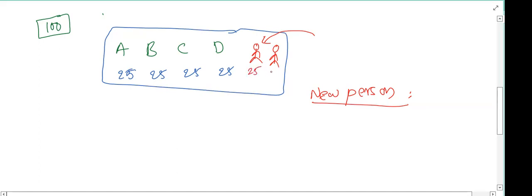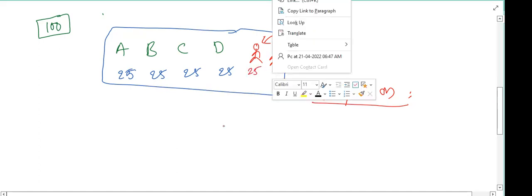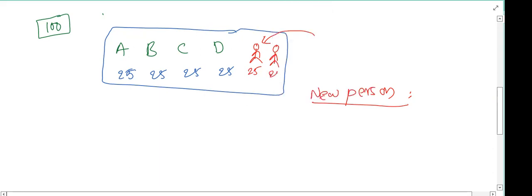Me, 25 rupees, and my friend also 25 rupees. Okay. So I have to bring 25 rupees and my friend has to bring 25 rupees. Is it mandatory for each person to bring 25 rupees, or both persons together 50 rupees? Each person 25 rupees.